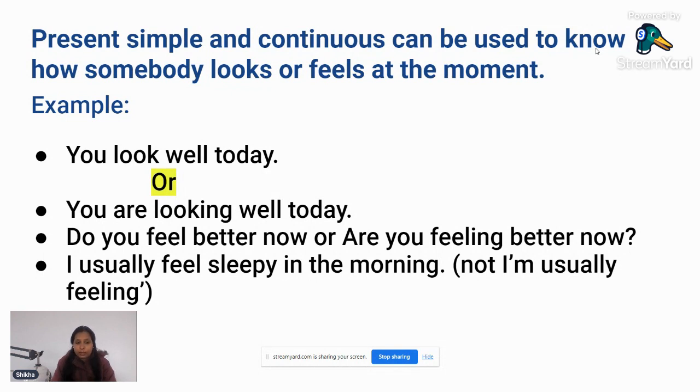The third one is, do you feel better now? This is in simple present form. Or, are you feeling better now? This is in continuous form. Here also both sentences are correct because we want to know whether the person is feeling better at the moment or not. So we can use both tenses to ask the person whether they are feeling good or not. Do you feel better now? This is simple present, and present continuous is, are you feeling better now?